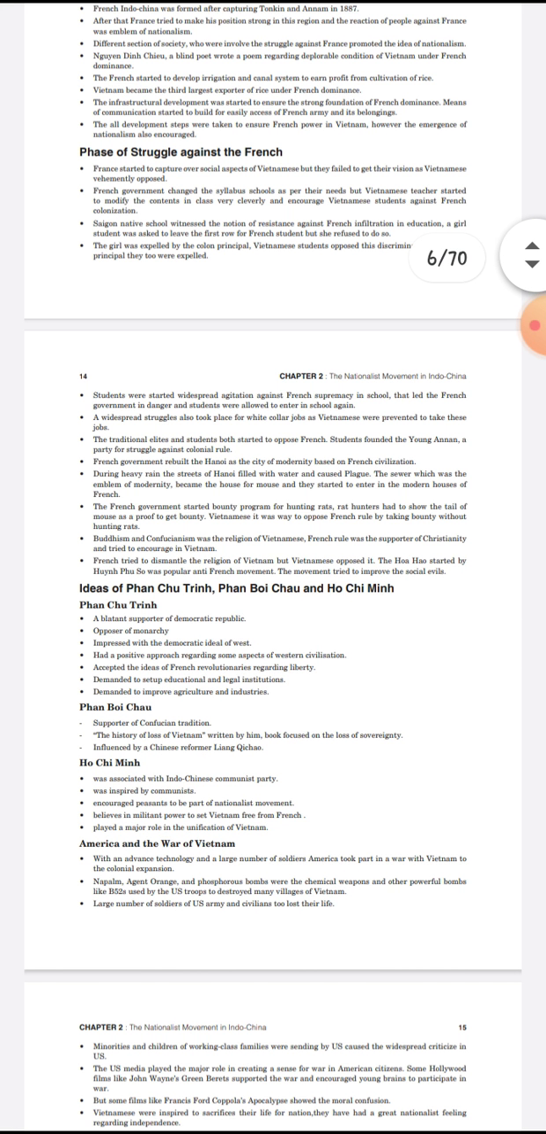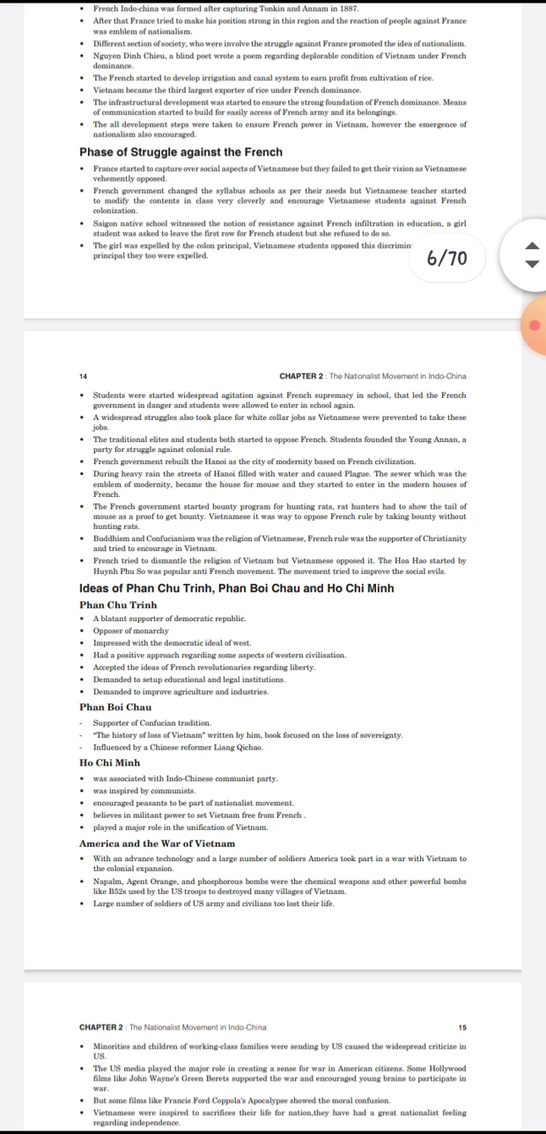So the French government started a program for hunting rats. The rat hunter had to show the tail of the mouse as proof for the bounty, so they would get some money. The Vietnamese opposed French rule by taking the bounty without hunting rats. They were simply showing some tails and taking the money.